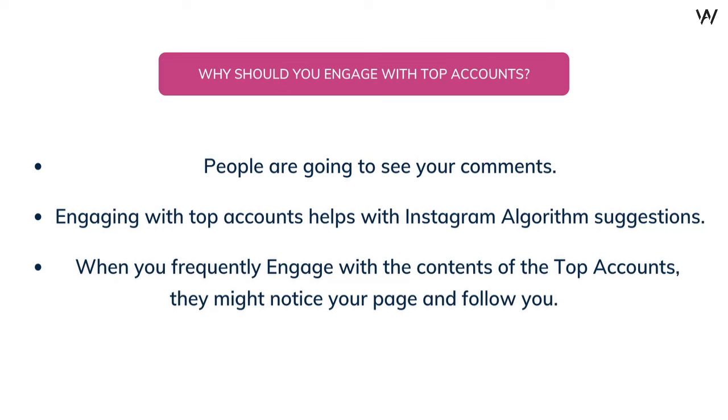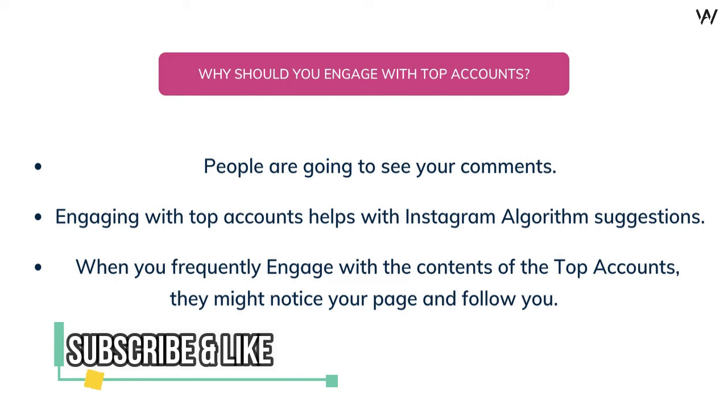Now the last reason why you should engage with the top accounts is that when you frequently engage with the content of top accounts, they might notice your Instagram page and they might follow you. So the last point is a bit related to the coming sections where we'll be discussing building connections and all those kinds of things. But for now, you have to keep in mind that when you engage with the top accounts, they are going to notice you. Now those were the important things that I wanted you to know in this video. I hope you understood how to funnel down audience from the top accounts, and this is one of the important strategies that a lot of top accounts did.